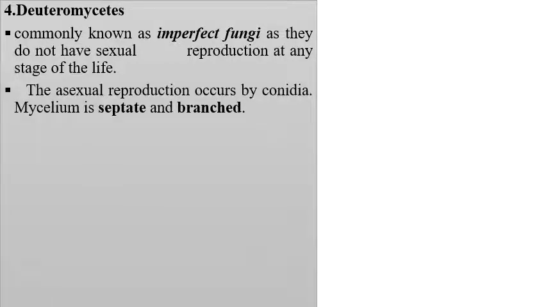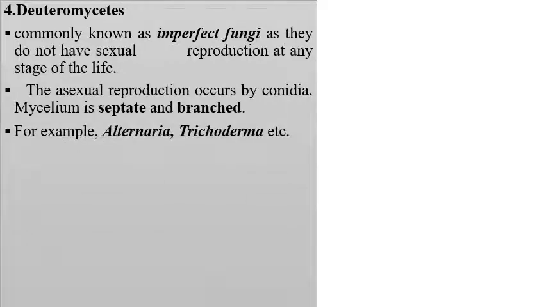The asexual reproduction here also occurs by conidia, and the mycelium is septate and branched. If I'm talking about septate and branched, you must know about it, because I have discussed it earlier in my slides. Examples of Deuteromycetes are Alternaria and Trichoderma. Alternaria grows on and destroys the crop of potato. Alternaria solani destroys the potato crop during the winter season.